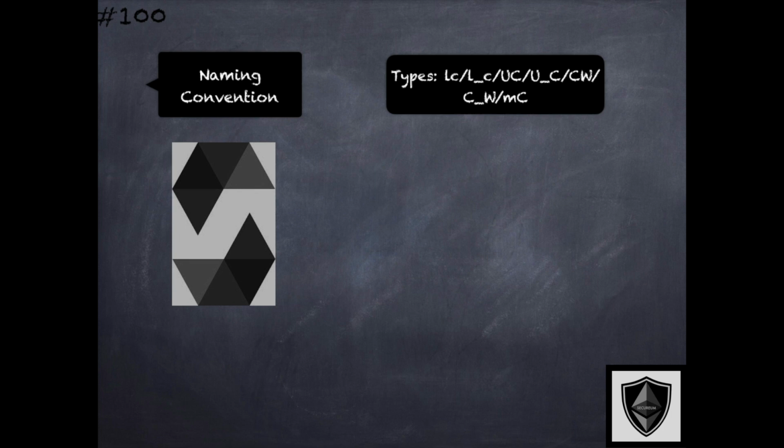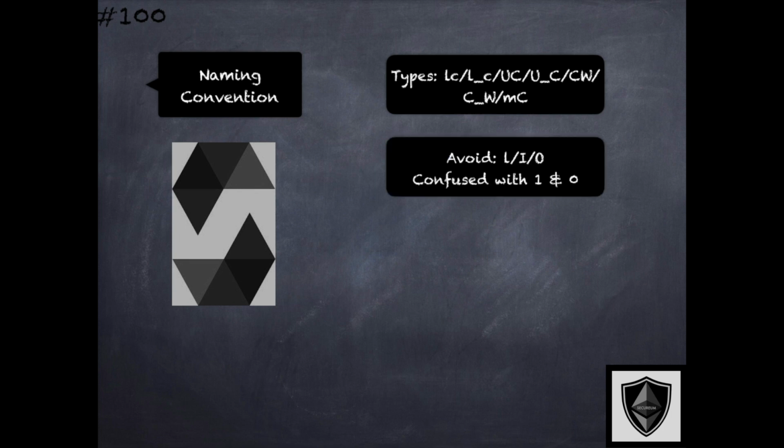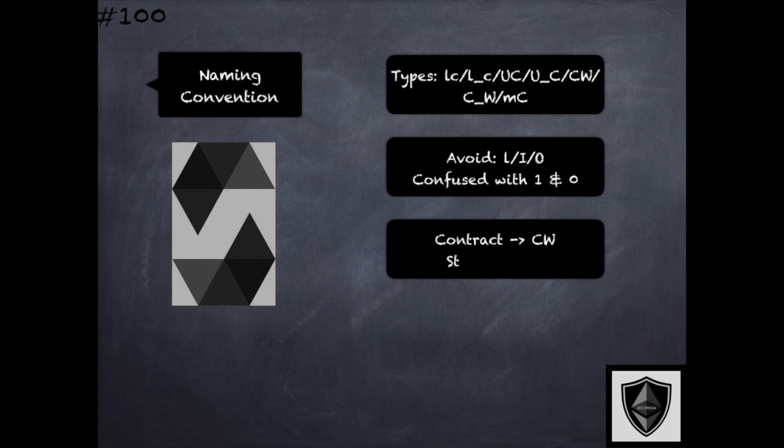And as a general rule, the guideline is to avoid letters that can be confused with numerals, like the lowercase letter L or the uppercase letter O and uppercase letter I, that could be confused with 0 and 1 numerals. Contracts and libraries should be named with cap word style. They should also match their file names. And if a contract file includes multiple contracts and libraries, then the file name should match the core contract, or what is considered as a core contract for that file by the developer.